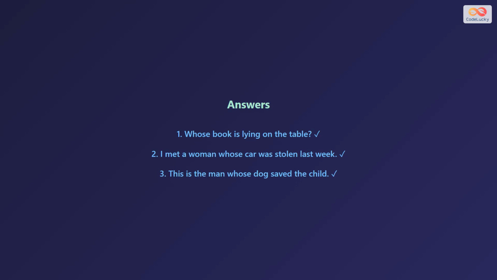The correct answers are, whose book is lying on the table. I met a woman whose car was stolen last week. This is the man whose dog saved the child.